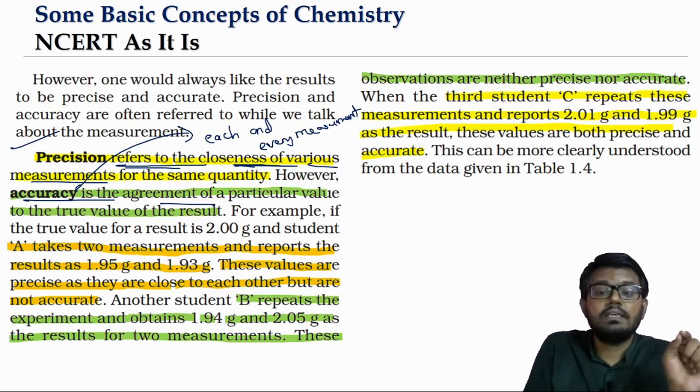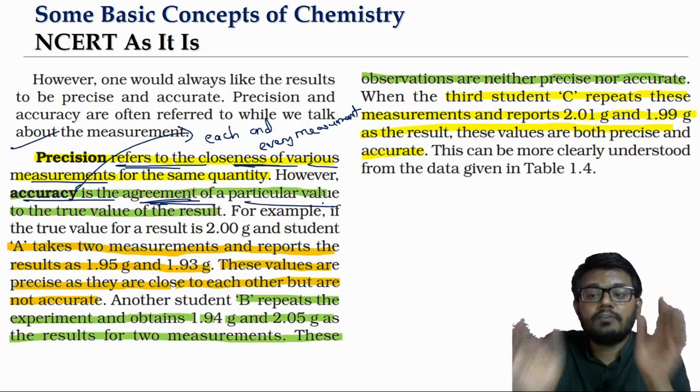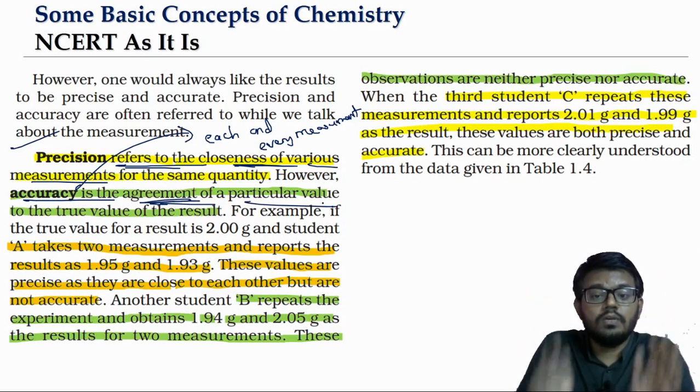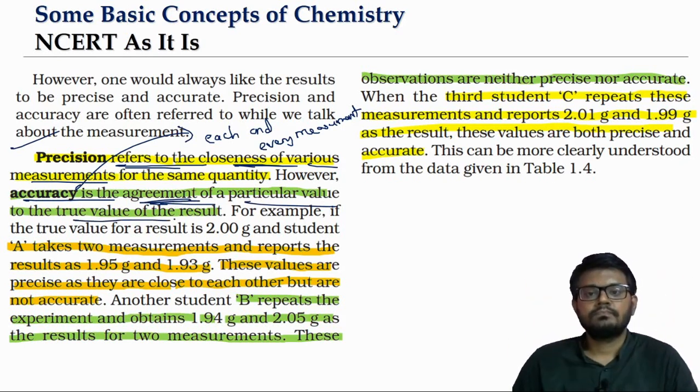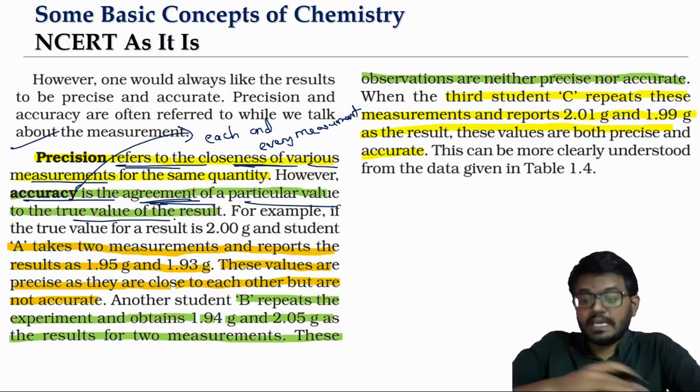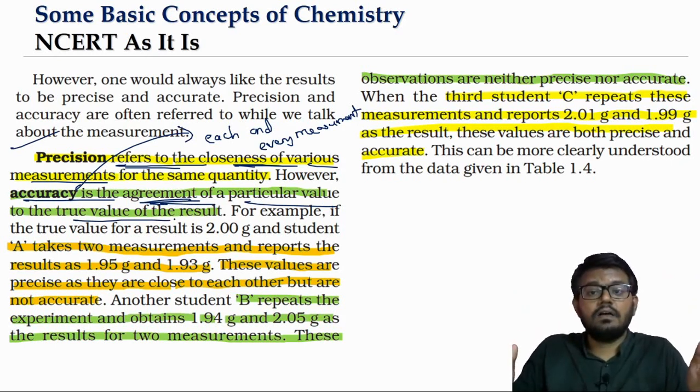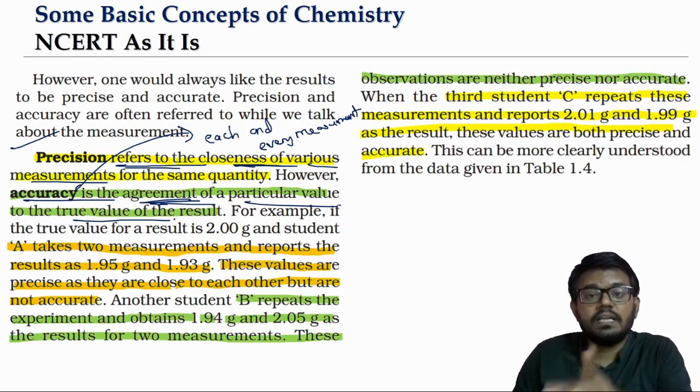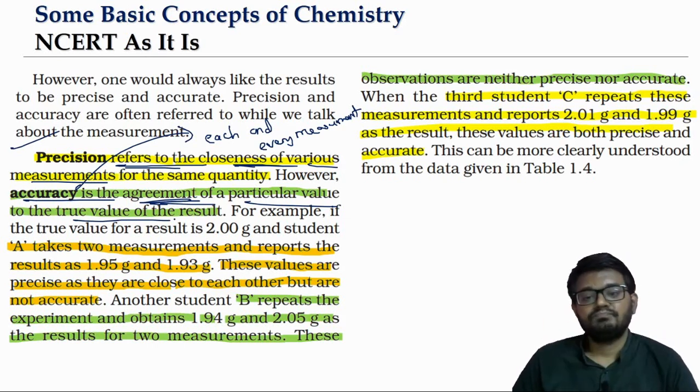What is the accuracy? It basically talks about the agreement of a particular measured value to the true value of the result. So precision is for the entire data of the measured values. Accuracy will be defined for each and every measurement.